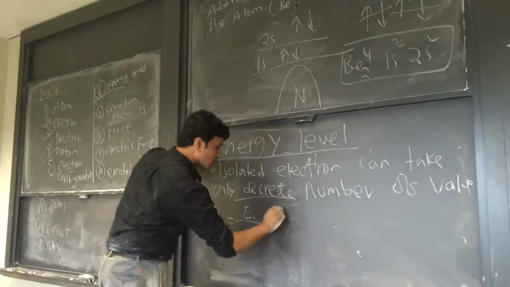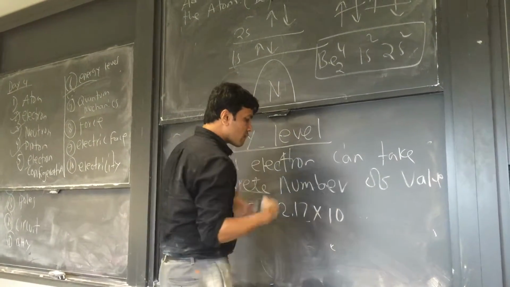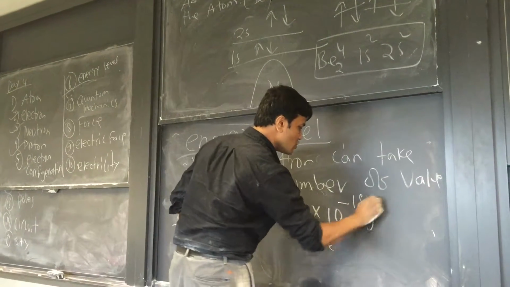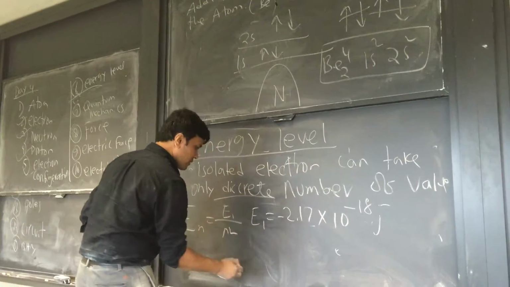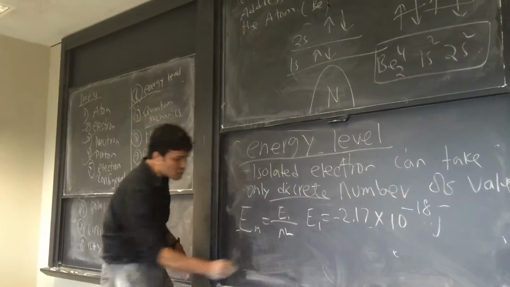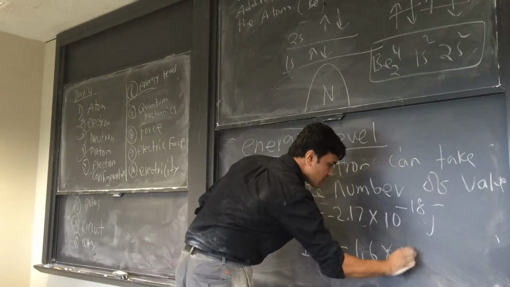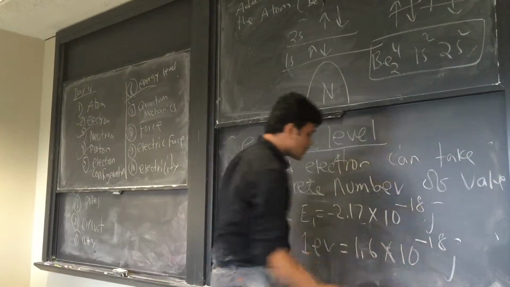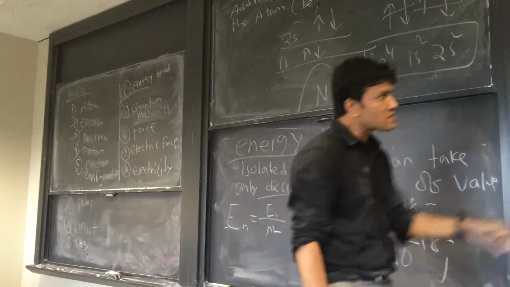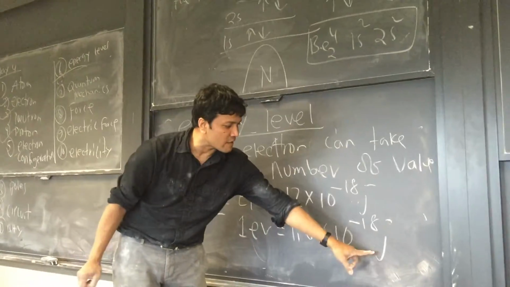E1 is minus 2.17 times 10 raised to negative 18 joule, and we have to convert it to electron volt. Now 1 electron volt is 1.6 times 10 raised to negative 19 joule. It is the same in magnitude, but the unit is different.